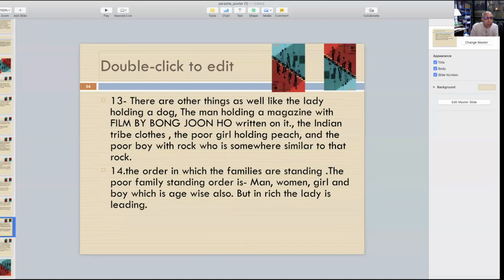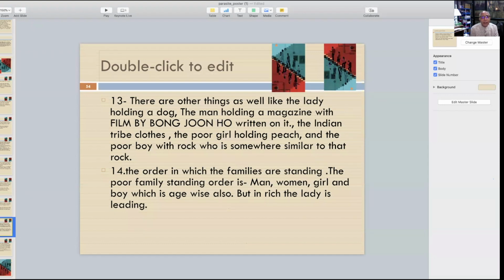Coming to another detail, there are other things as well, like the lady holding a dog, which is a sign of rich people. They always carry a dog. Not always, I would say. Sometimes they have a dog at their home. Sometimes they take the dog into their car also. Dog is some kind of a friend to them in some way or other. There is a sign of a little upper class thing also.